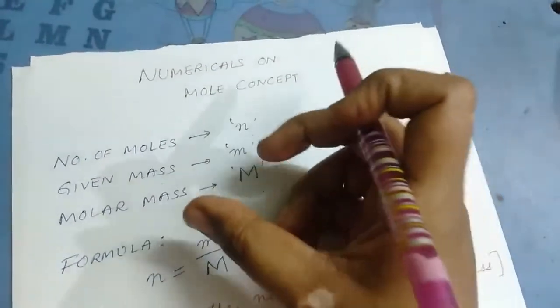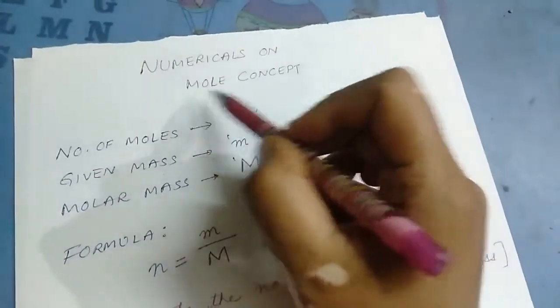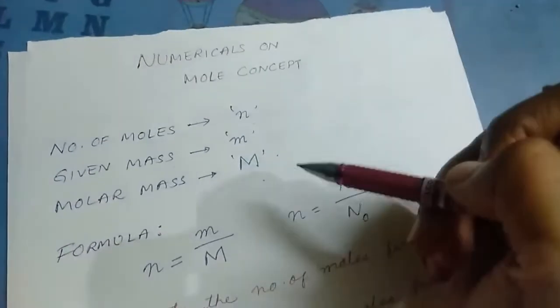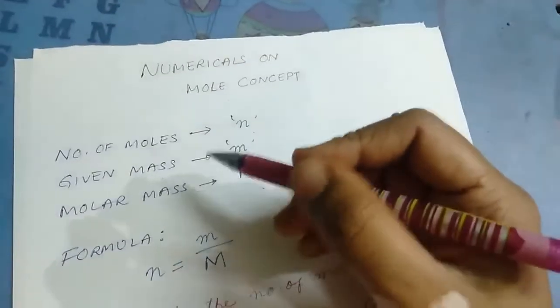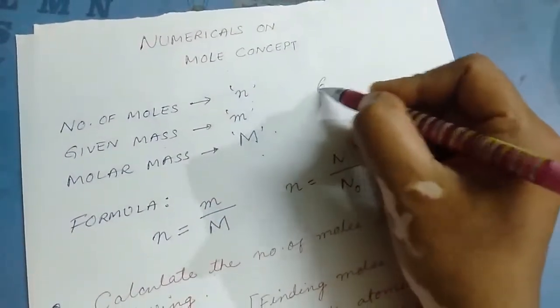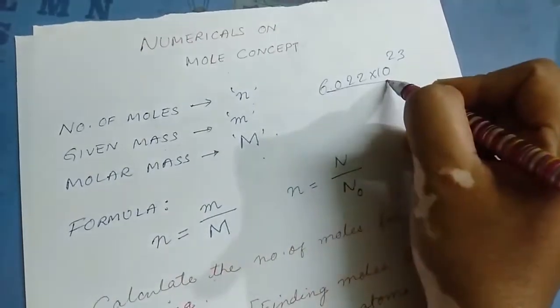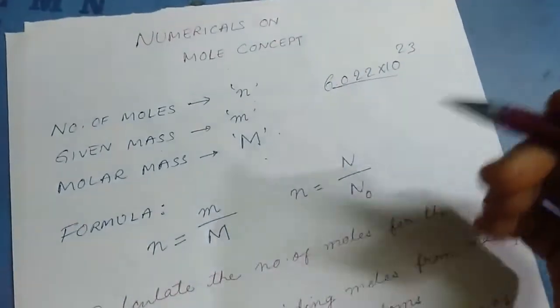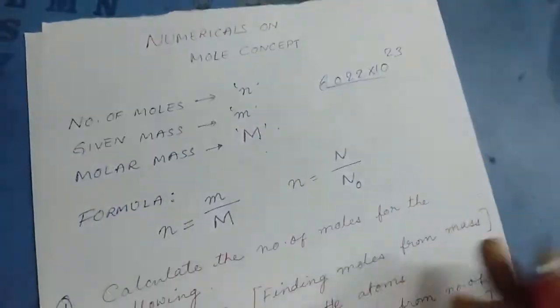So simply, atomic mass expressed in grams is 1 mole of that substance. And we all know that 1 mole of any substance contains Avogadro's number of particles, that is 6.022 × 10^23 particles, irrespective of whether it is an element, a compound or any substance.